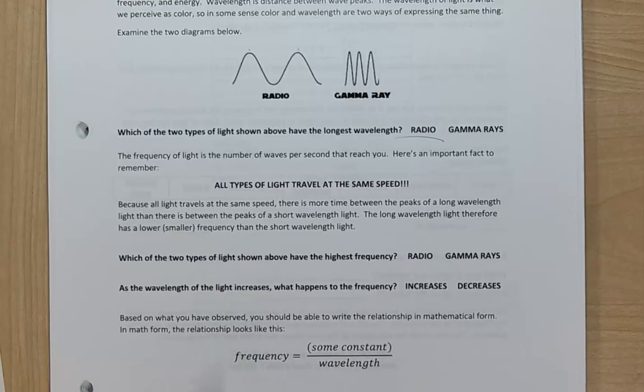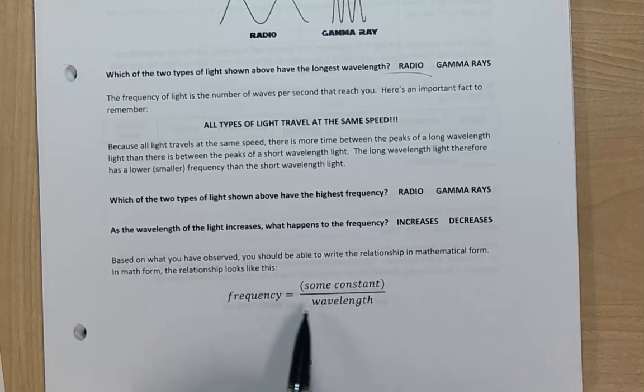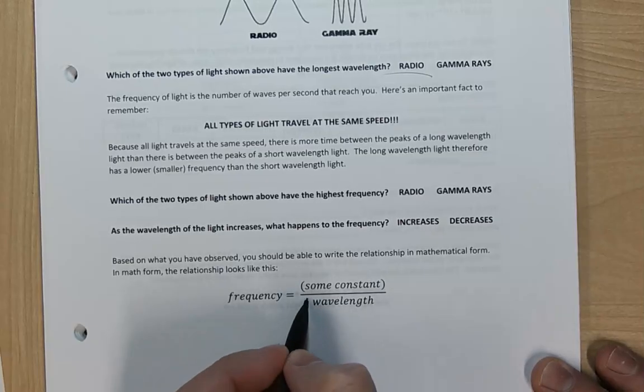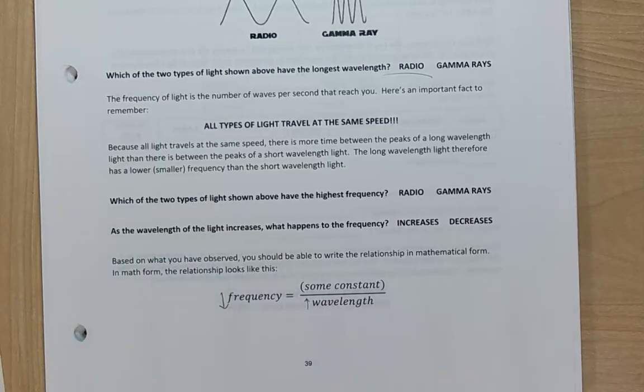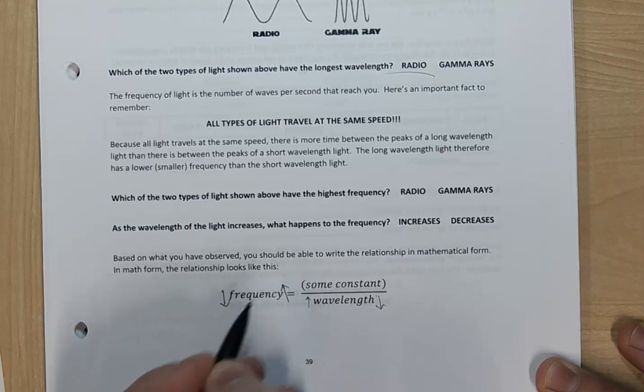Well, remember that wavelength and frequency, go back here to this equation, right? Wavelength and frequency are inversely related. If light has a longer wavelength, then that light must have a lower frequency. What is frequency? Frequency is how many of those waves happen in a second, or how many waves happen per second. So a longer wavelength means you get fewer waves per second. A shorter wavelength means you get more of them per second. They are inversely proportional. If one goes up, the other one goes down, right?